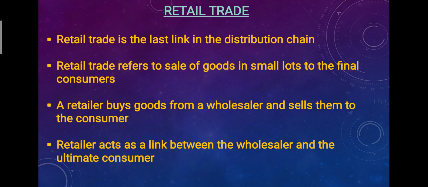Basically, retailing the goods does not need to be done in a particular place, like a shop; it can be online also. It can be moving from one place to another also, like you can see the hawkers or the vegetable vendors moving in the streets. All of them are retailers, selling the goods in the houses. So retailing includes selling goods online, door-to-door services, through television, on telephone. It can be on any mode. So who is a retailer? A retailer is a person who deals in goods or services, who purchases from manufacturer or wholesaler and sells them to the ultimate consumer. So what are the features of retail trade?